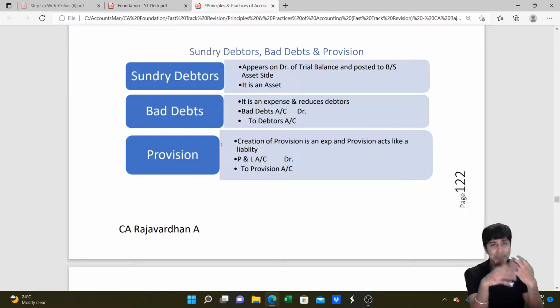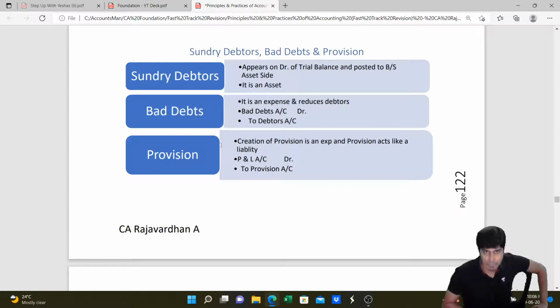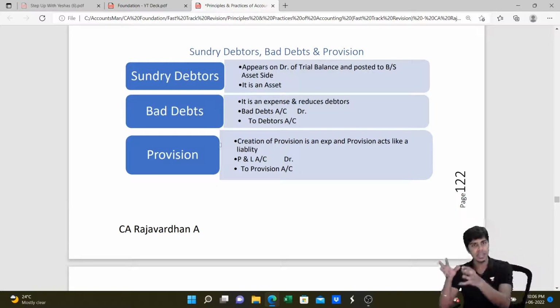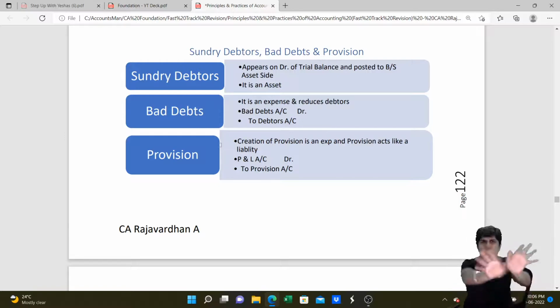However, as a matter of presentation, they belong to the same family as debtors. So instead of writing in balance sheet liability side, we'll deduct it from the debtors and write it in the balance sheet asset side. Let me repeat, provision is a liability. It needs to be written in the balance sheet liability side. However, as a matter of presentation, instead of writing it in the liability side, we'll deduct it from the debtors in the balance sheet inner column. Is there an entry for such deduction? Provision to debtors or something? No. It's only the presentation part.